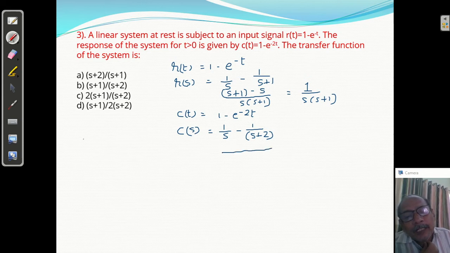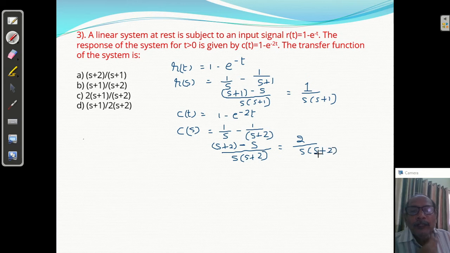Now if you take the LCM you will get s into s plus 2. This is the LCM. Now this is divided by s, so you will get s plus 2 into 1, that is s plus 2, minus this term divided by this, so you will get s only. What remains is s into 1, s. So you will get s plus 2 minus s, which is 2 upon s plus 2. Okay, so we got C of s.